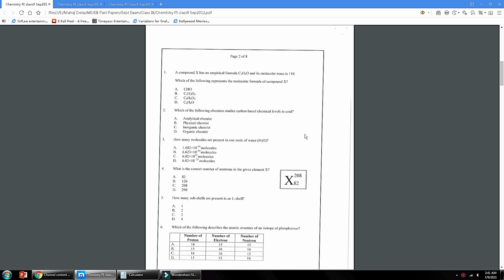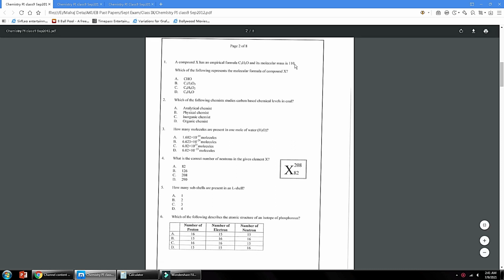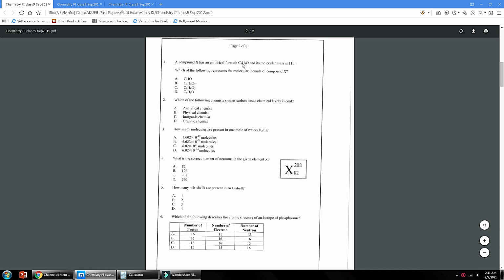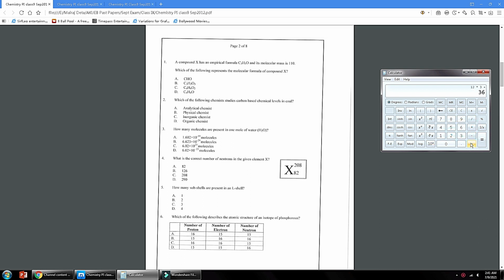MCQ number 1: a compound X has an empirical formula and its molecular mass is 110. First you need to calculate the value of N if you need to find the molecular formula. The empirical formula will be multiplied with N. The value of N can be calculated by using the molecular mass and the empirical formula mass. So first you need to calculate the empirical formula mass. It has 3 carbon atoms plus 3 hydrogen atoms plus 1 oxygen atom.